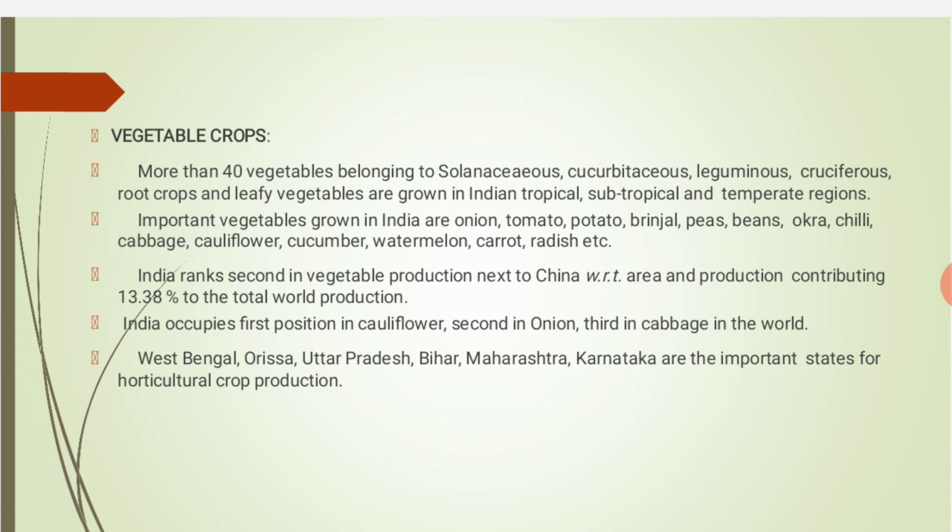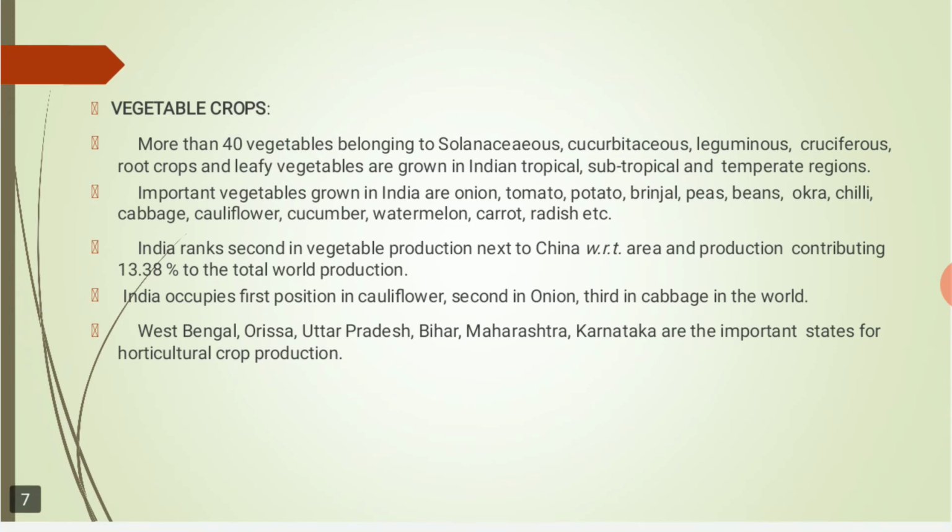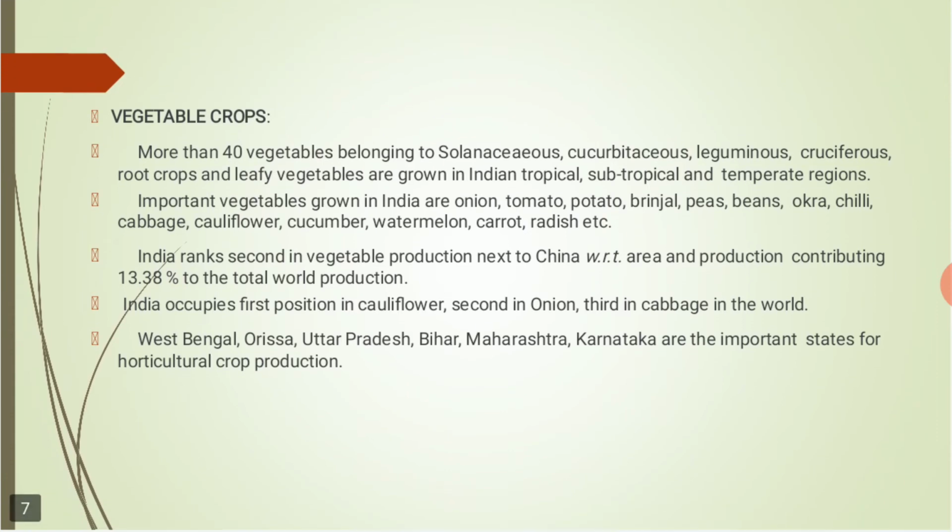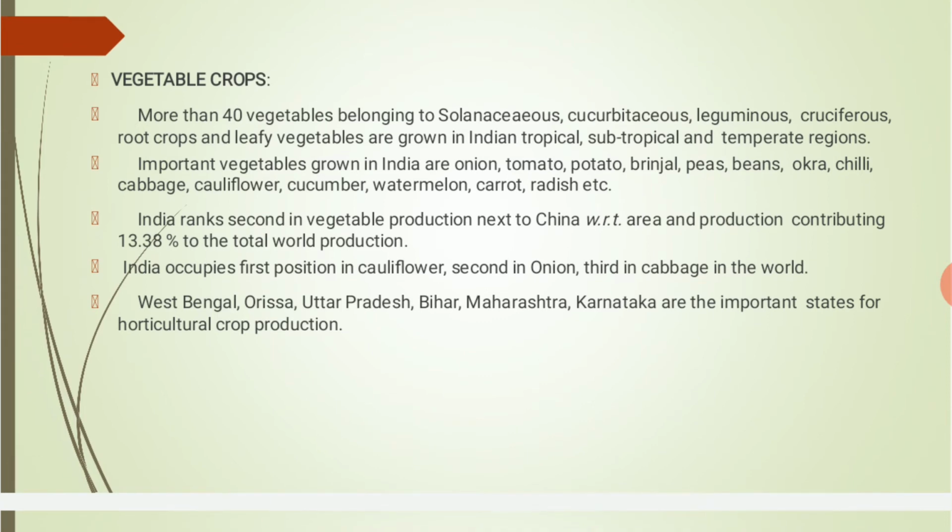So these are the different climatic regions in which about 40 vegetables are growing, which belong to these angiospermic families, that is Solanaceae, Cucurbitaceae, Leguminaceae, and Cruciferaceae. So most of the vegetables belong to these angiospermic families.